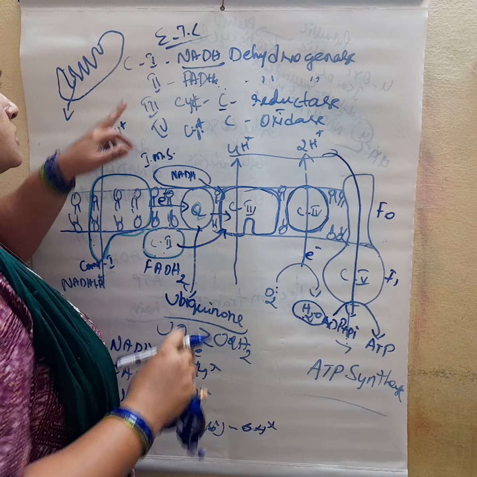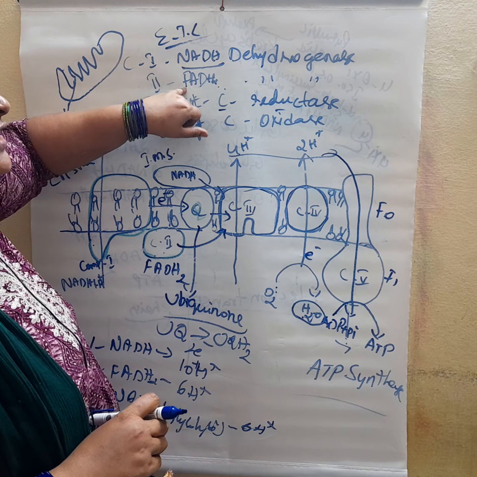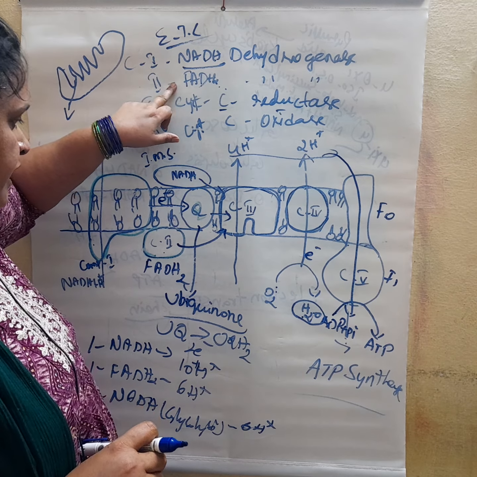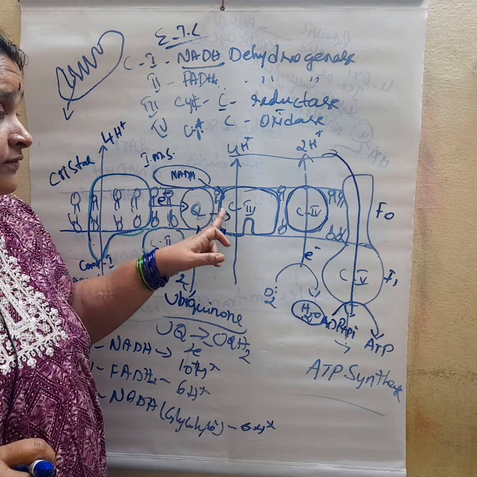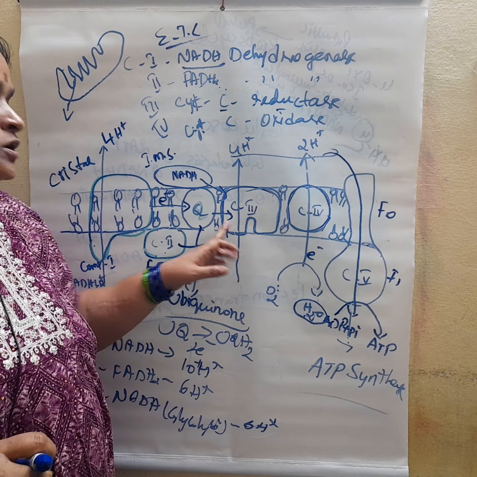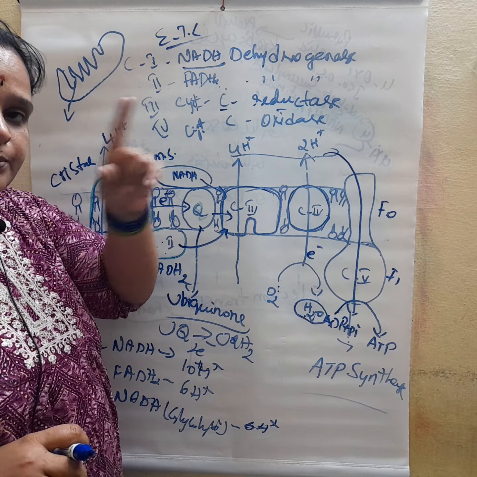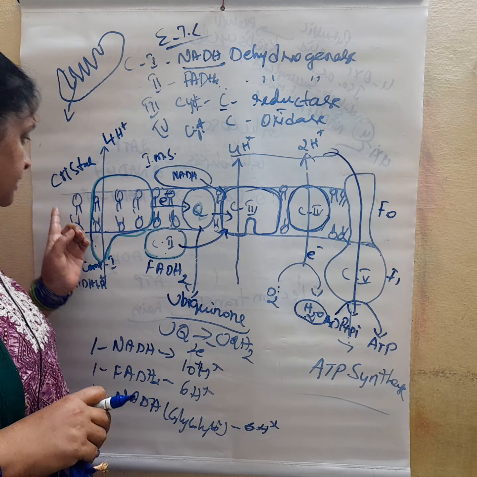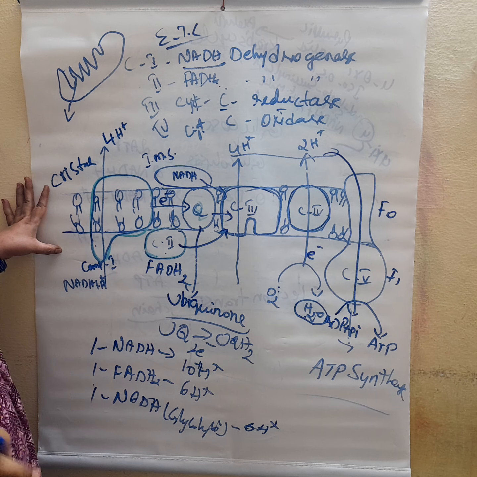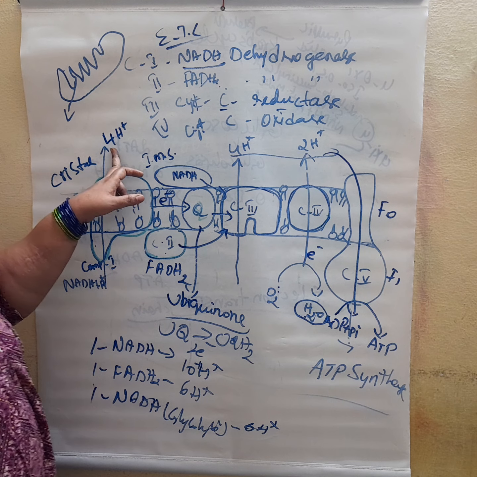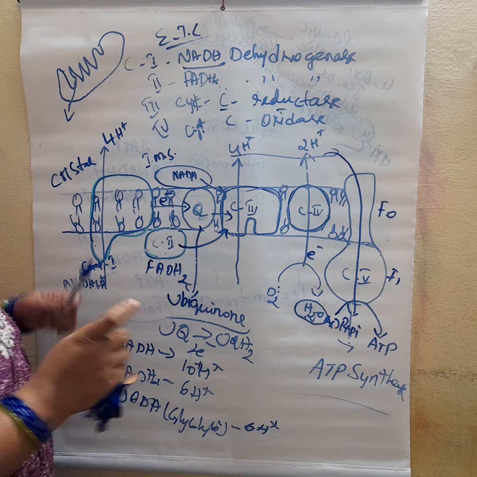Understood? So complex 1 is called NADH dehydrogenase complex. Complex 2 is FADH2 dehydrogenase. This FADH2 and the peripheral NADH dehydrogenase directly give electrons to the third complex, without involvement of the first complex, so only 6 protons are released. But for mitochondrial NADH dehydrogenase, there is a production of 10 protons. Remember it.